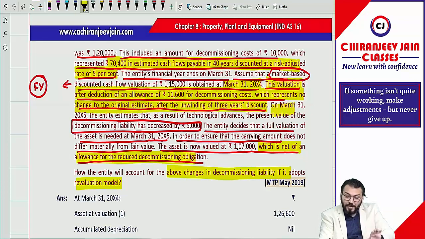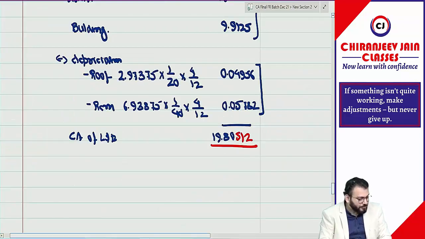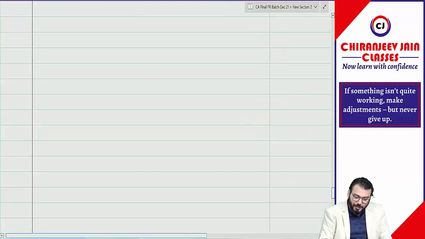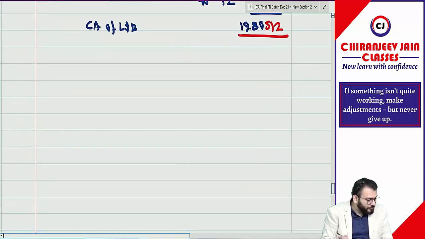It might happen that they have given the information of fair value, but at the end they have written that they have adopted the cost model, which means whatever information given about fair value is useless. But they will not do like that. If they are giving fair value information, they want you to adopt the revaluation model. Now, have you drawn the timeline? Or are you only listening?